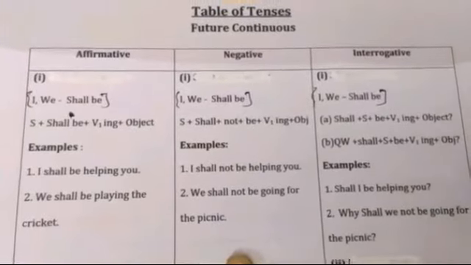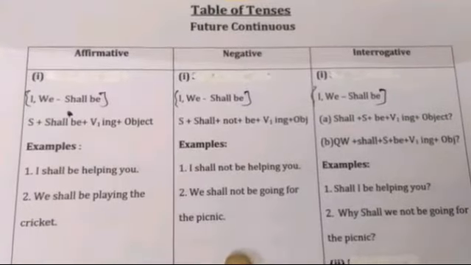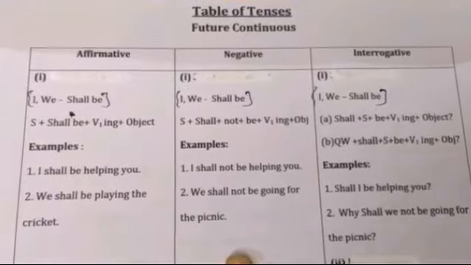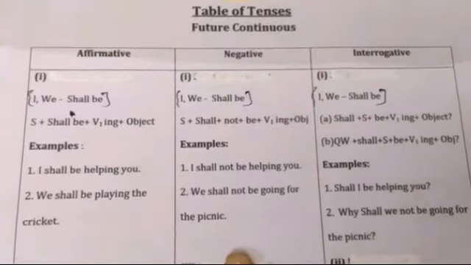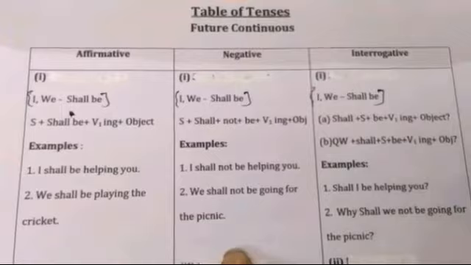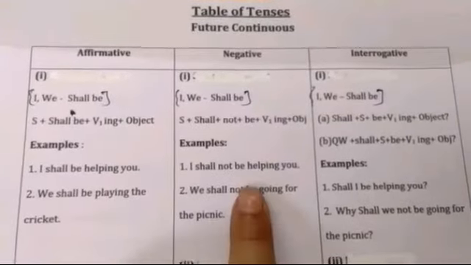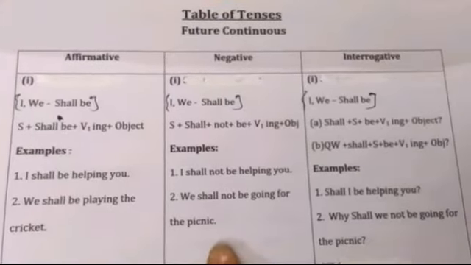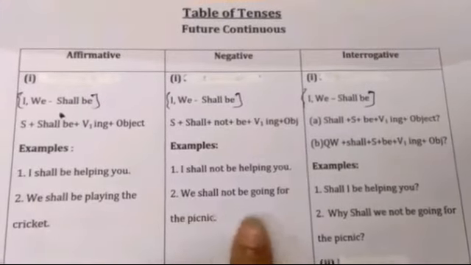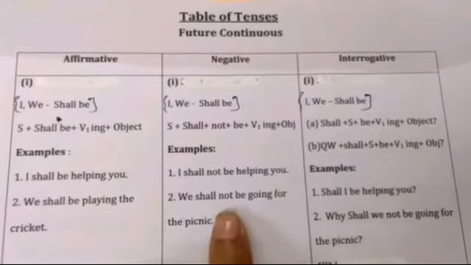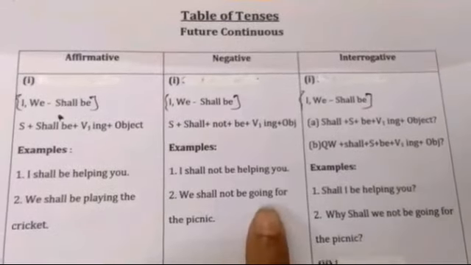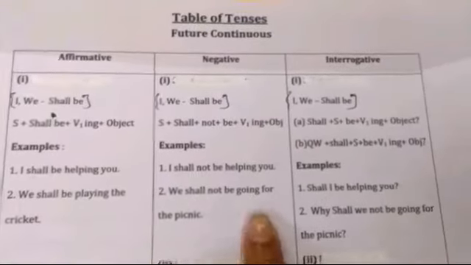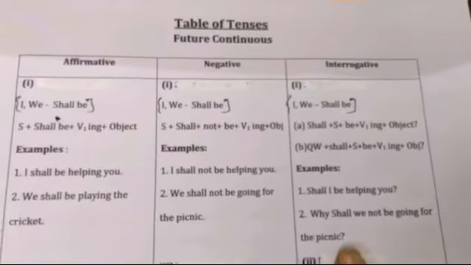These are the examples. I shall not be helping you. So we put shall, and then not, and then be. You should pay attention here that we put not between shall and be. Next example, we shall not be going for the picnic. So the same, we put shall, and then not, and then be, and then verb first form plus ing. Okay, now let's move on to interrogative sentence.